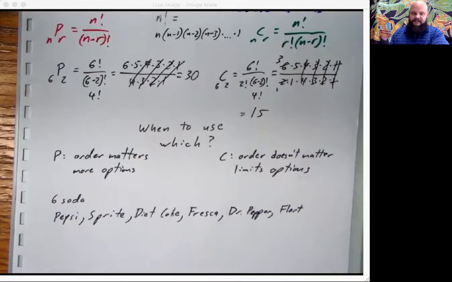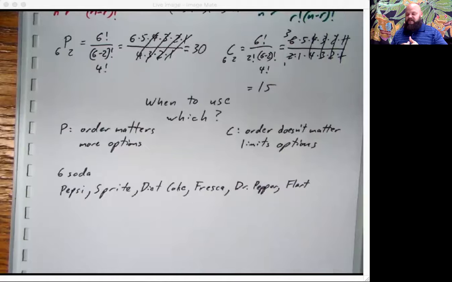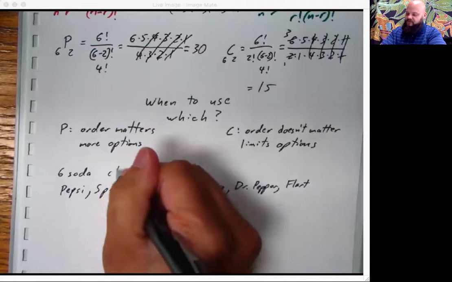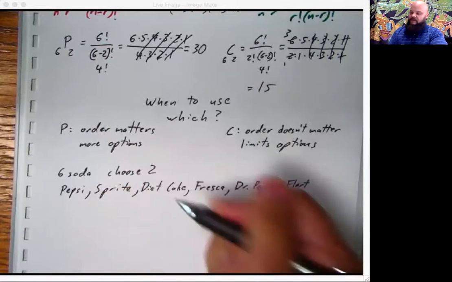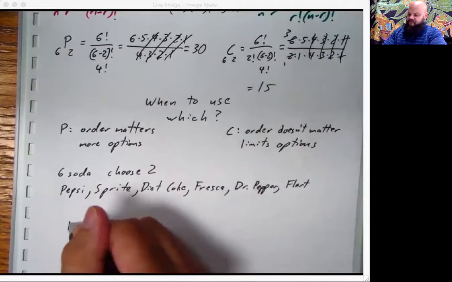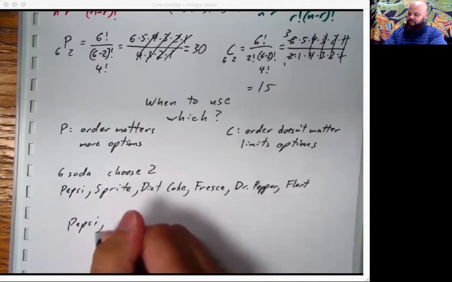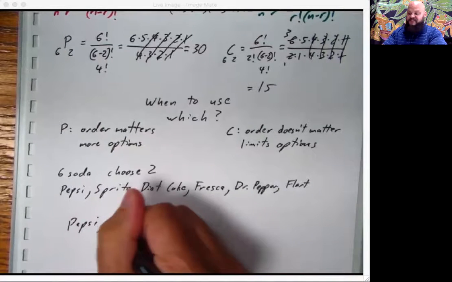Anyway, as I was saying, in a permutation, order matters. So if I want to choose two, then I could take, say, Pepsi and the smooth refreshingness of Flart.